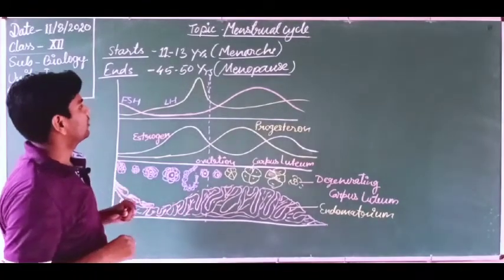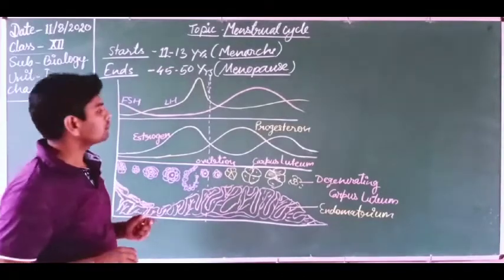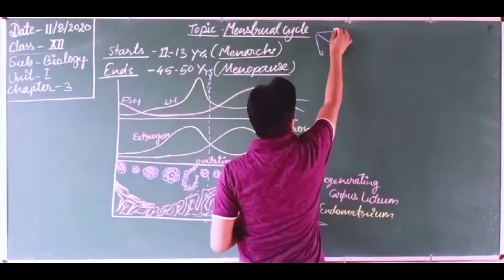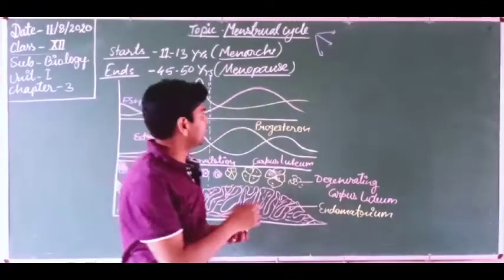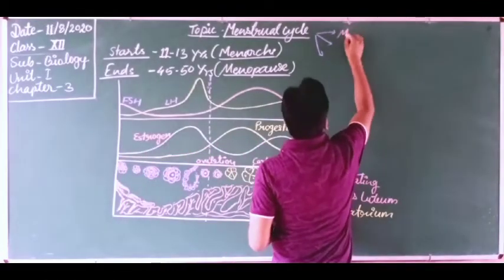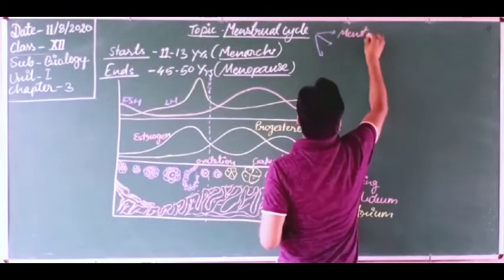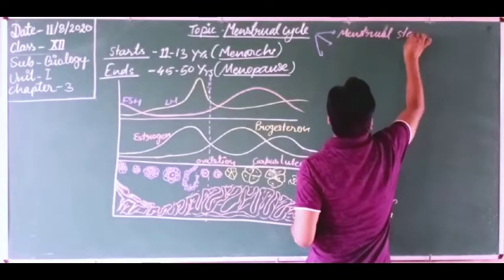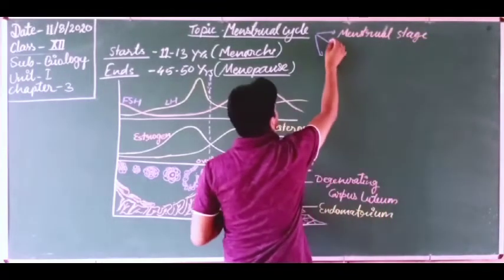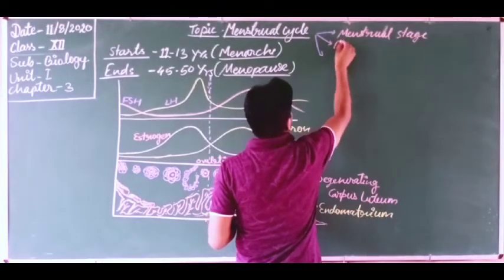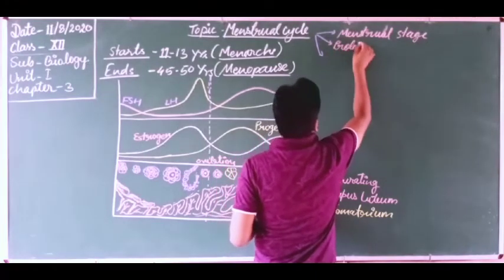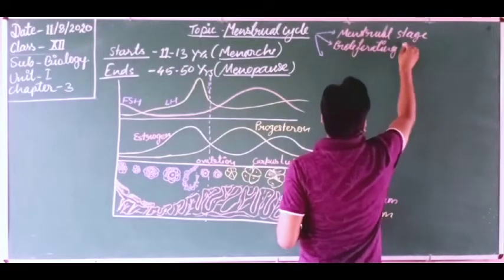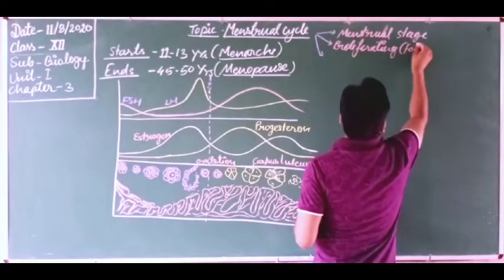First I want to tell you that we can study the menstrual cycle in three stages. What are these three stages? Dear students, the first stage is the menstrual stage. The second one is the proliferative or follicular phase.